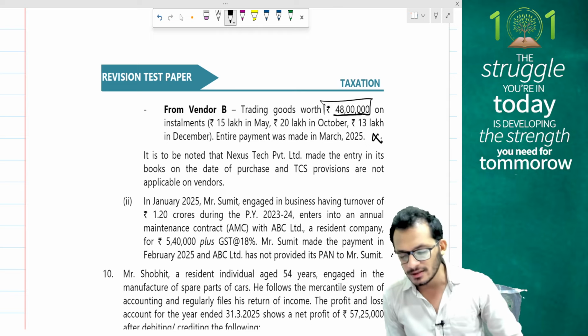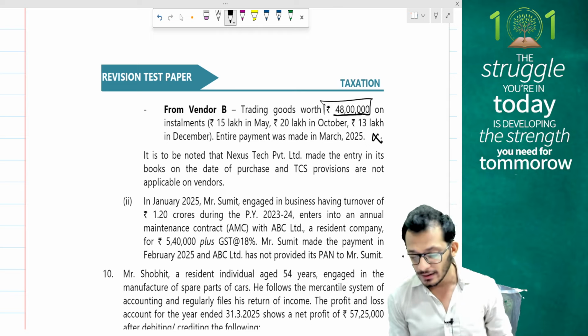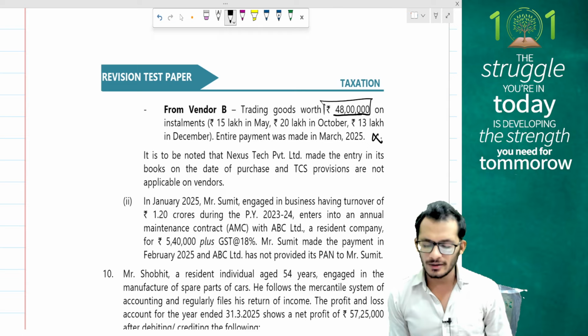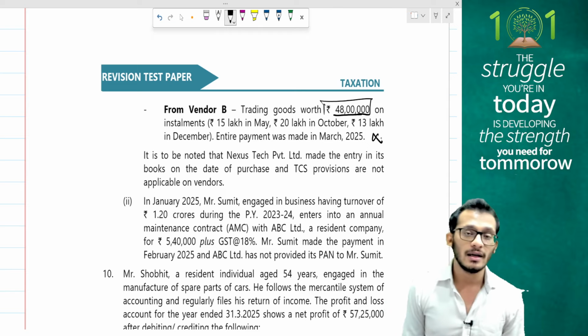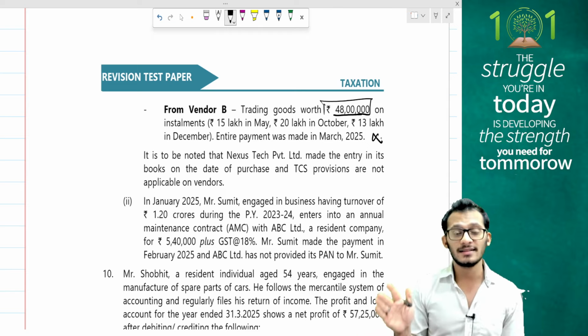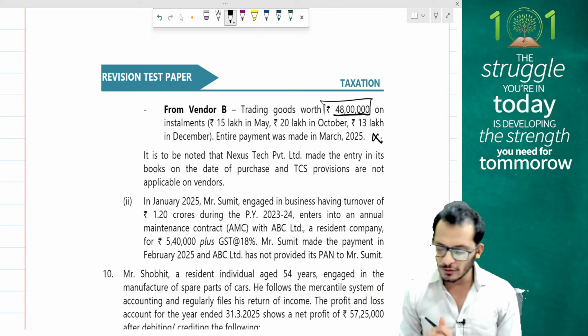Jan 2025, Sumit is engaged in the business having turnover of 1.2 crores, more than 1 crore, so 194C will apply. Enters into annual maintenance contract with ABC Limited, a resident company, for 5,40,000 plus GST of 18%. Sumit made the payment in February 2025. ABC Limited has not provided its PAN to Mr. Sumit. Now, people, the person who's receiving the money is a company and therefore 194C was anyway applicable. This is a 194C case.